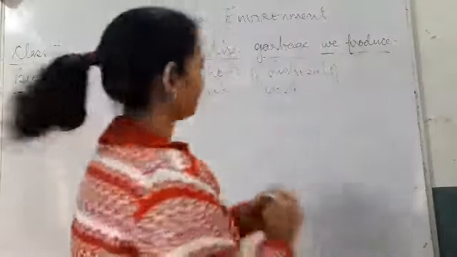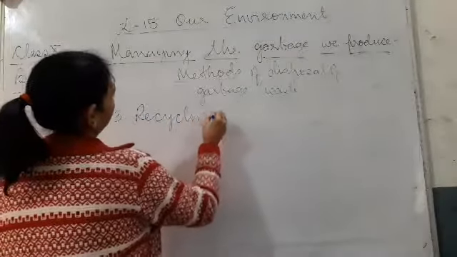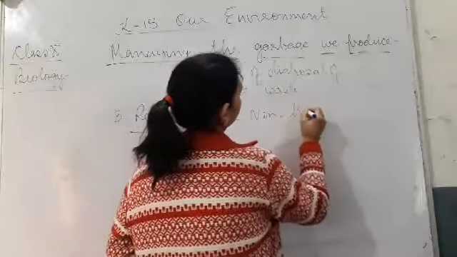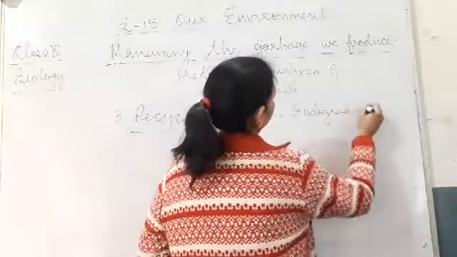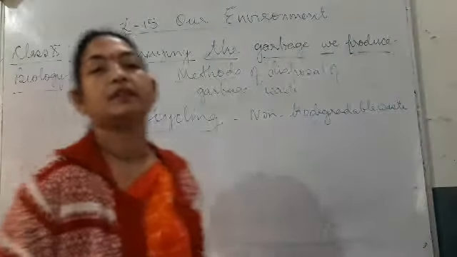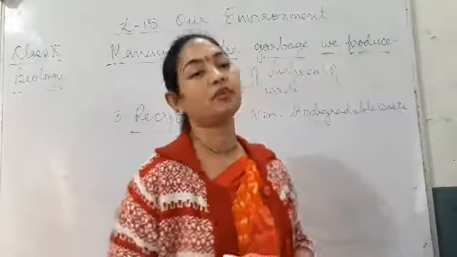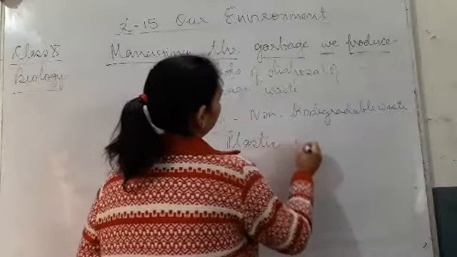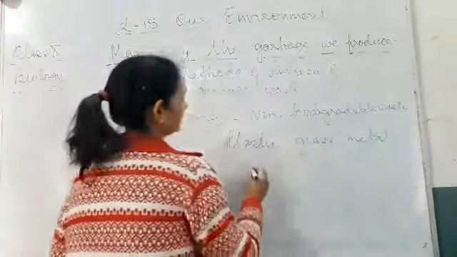The third method we have is recycling. Recycling is the method in which non-biodegradable waste, all the different kinds of non-biodegradable waste like plastic, glass, and metal, are sent.